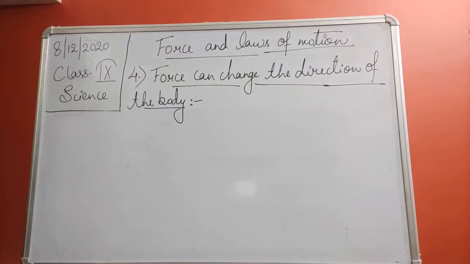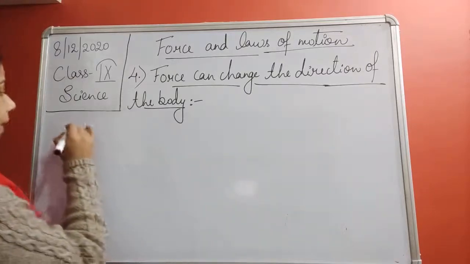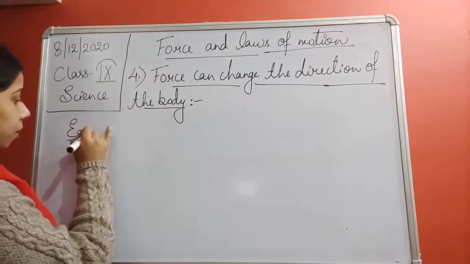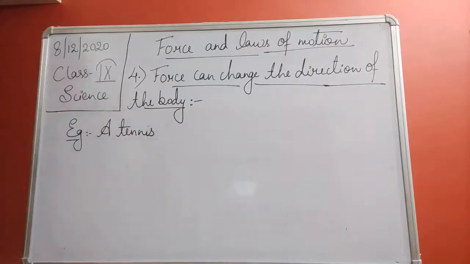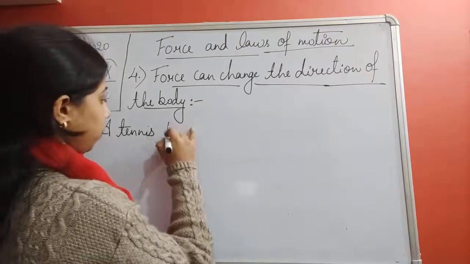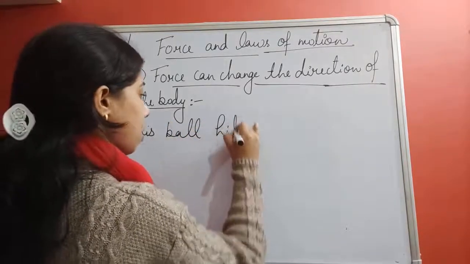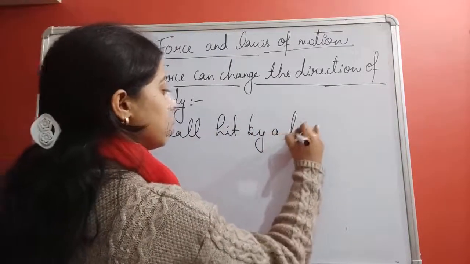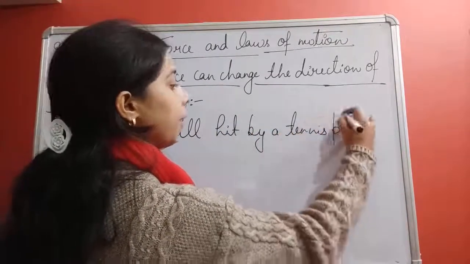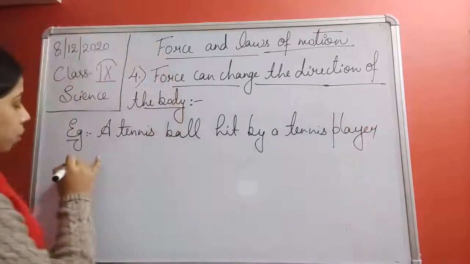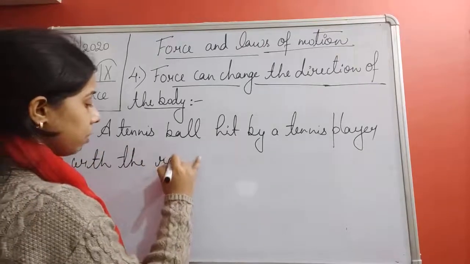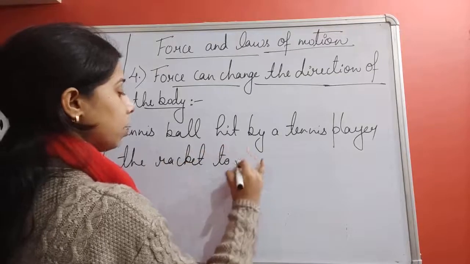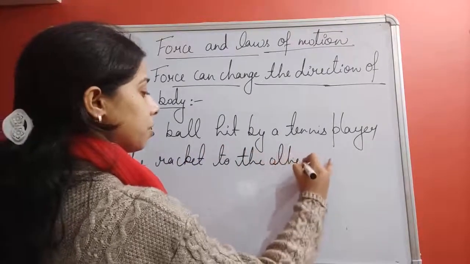So we can understand it by writing some examples here. The first example is a tennis ball hit by a tennis player with the racket to the other direction.